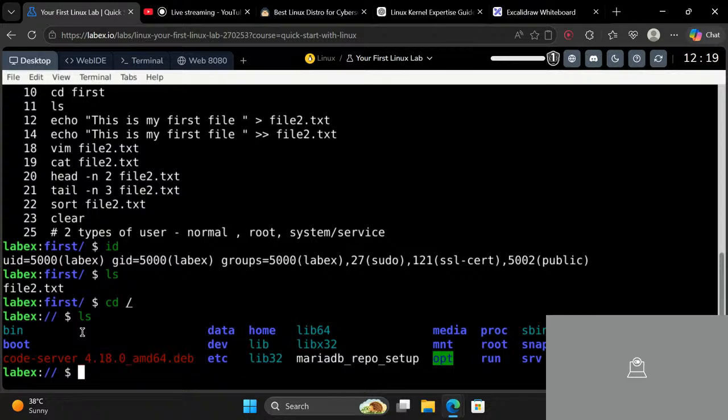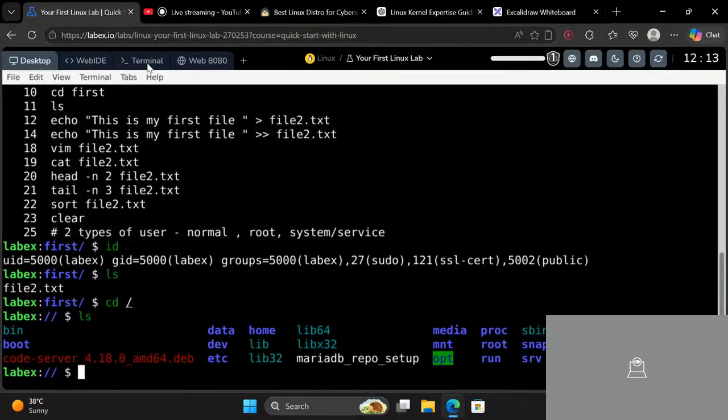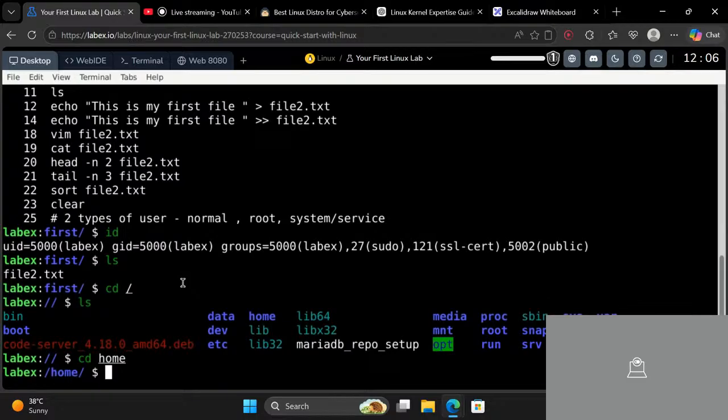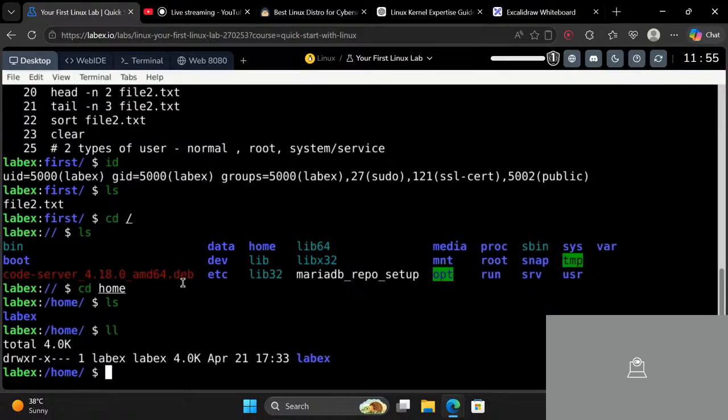You can see that, as I said, home has all the users. Okay, so let me just go inside this home. I'm inside the home now, and if I do ls, it says LabEx. So what does LabEx mean? LabEx is a user. So you can see what type of user it is.